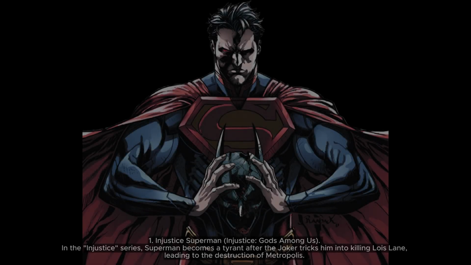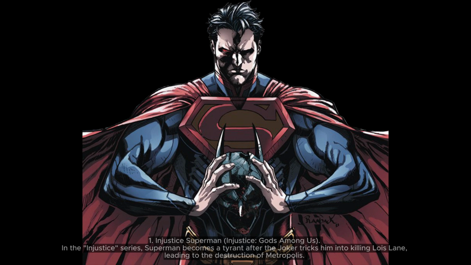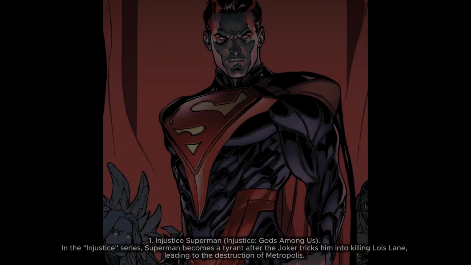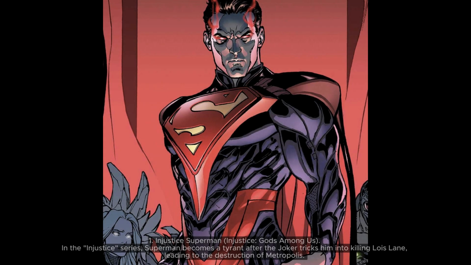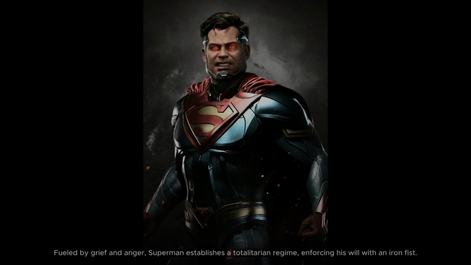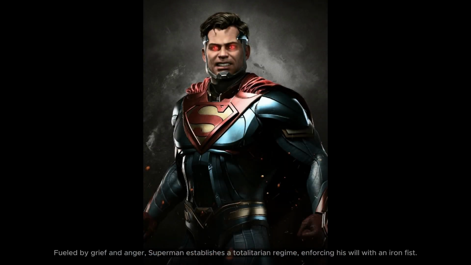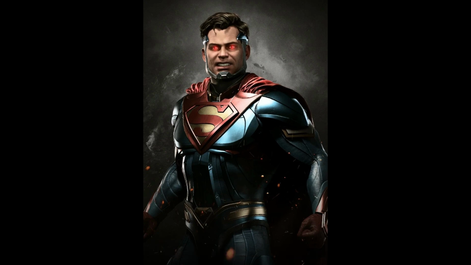1. Injustice Superman, Injustice: Gods Among Us. In the Injustice series, Superman becomes a tyrant after the Joker tricks him into killing Lois Lane, leading to the destruction of Metropolis. Fueled by grief and anger, Superman establishes a totalitarian regime, enforcing his will with an iron fist.